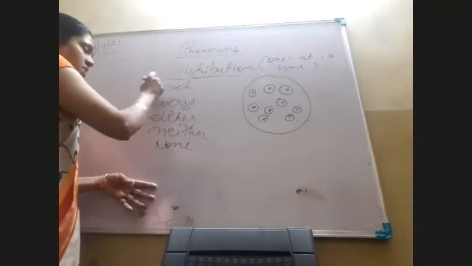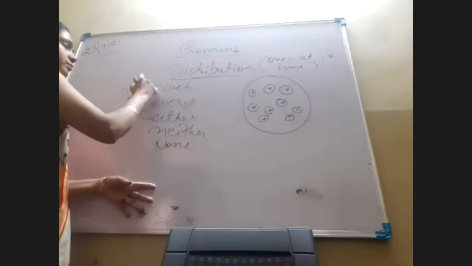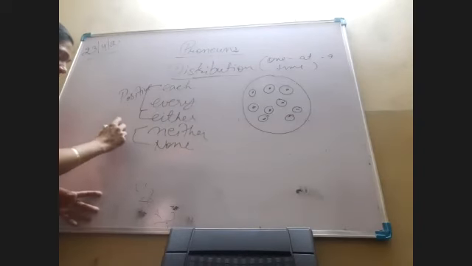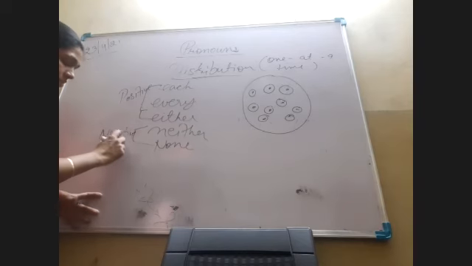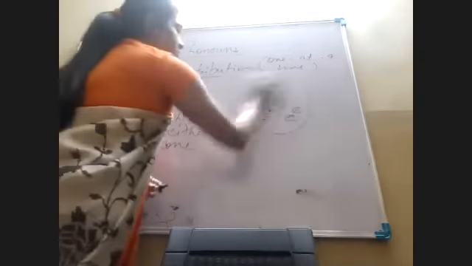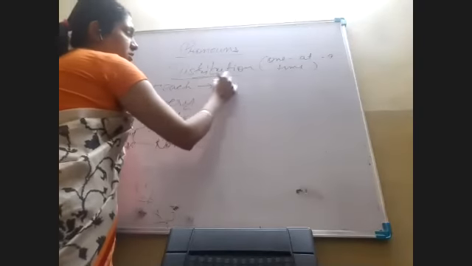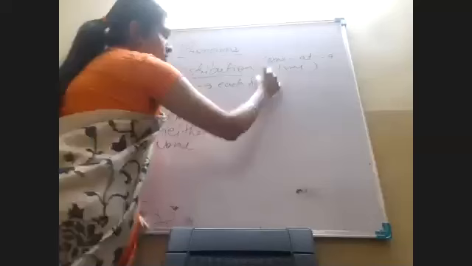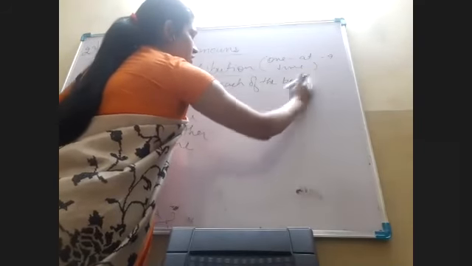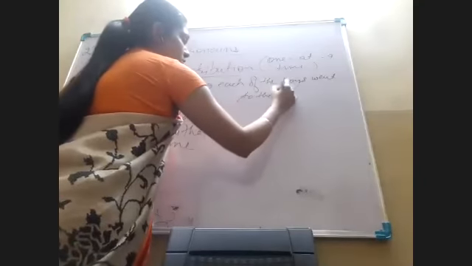Now, each and every and either are used in positive sense, and neither and none are used in negative sense. Now, how? I'll give you an example. Each of the boys went to the school.